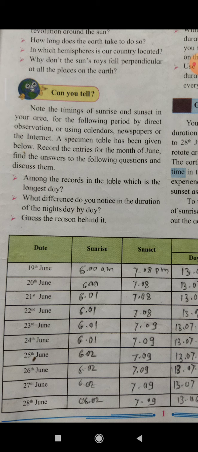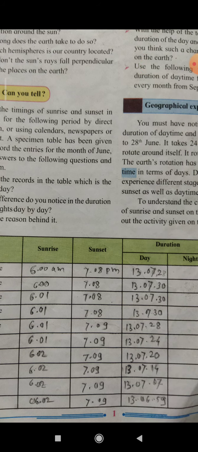But after the 21st June or after the 22nd June, the day duration is now decreasing and night duration is increasing. Night duration is increasing when? After the 21st June. So here the day duration is the same for 3 days, that is 20th June, 21st June, and 22nd June.